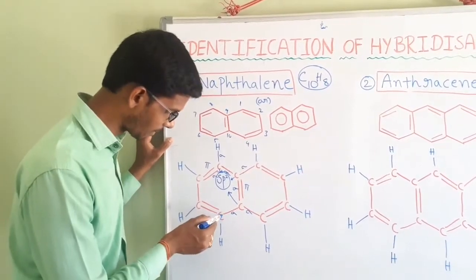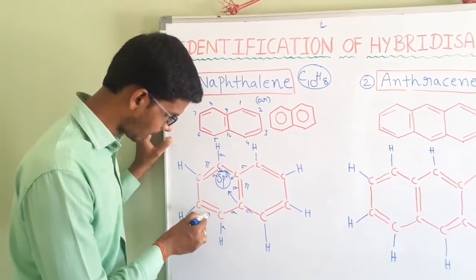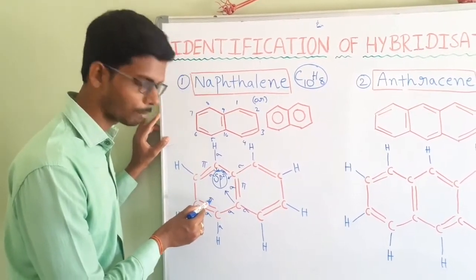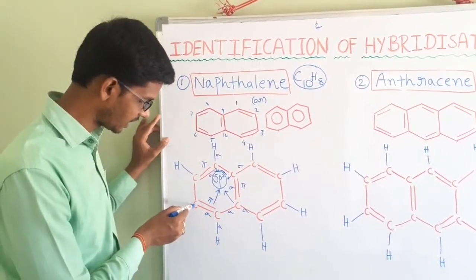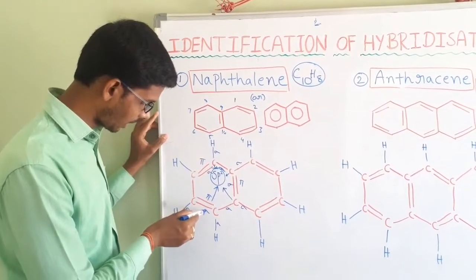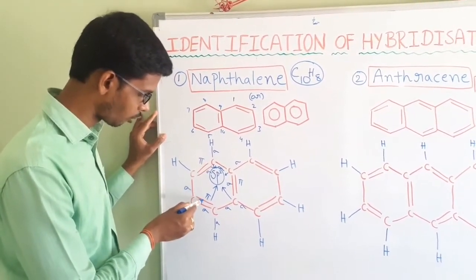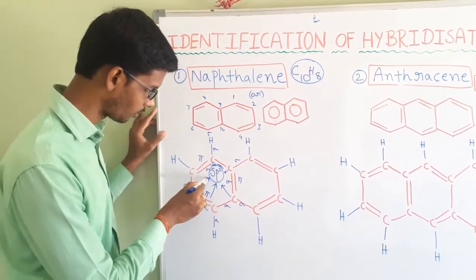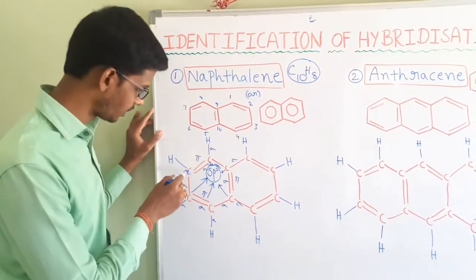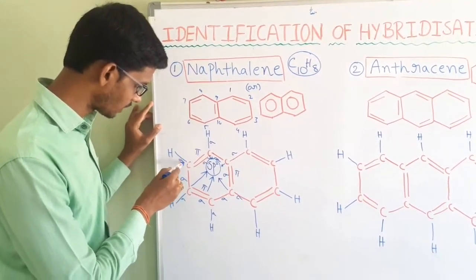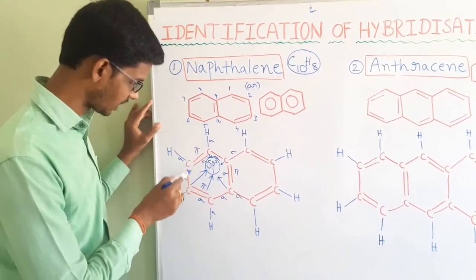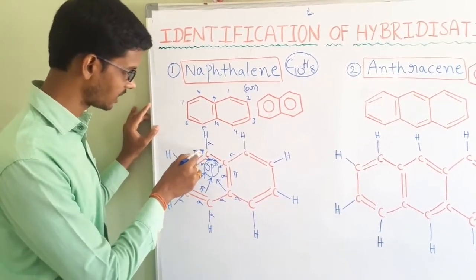Next, let us see this carbon. Sigma, sigma, 1 sigma, 1 pi. Only 1 pi bond is present. That's why this also belongs to sp2. Next, let us see this. Sigma, sigma, sigma. This is only pi. That's why this is also related to sp2. Next, the last one. This carbon also has 1 CH sigma, CC sigma, CC sigma and CC pi.